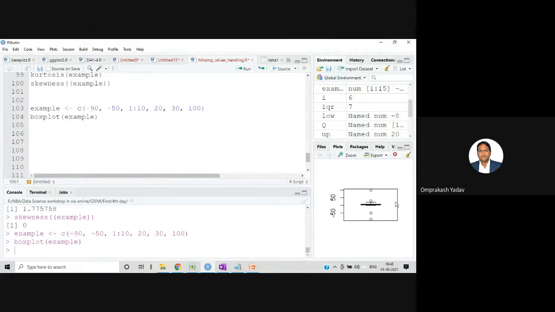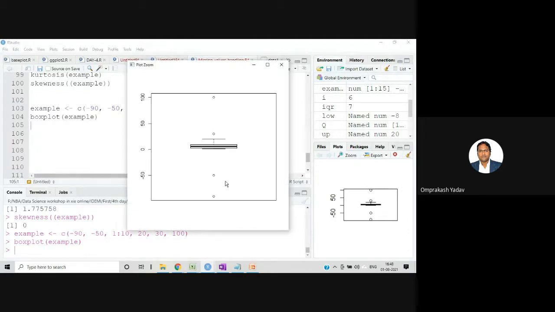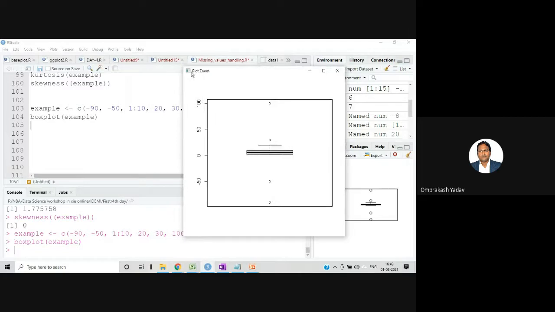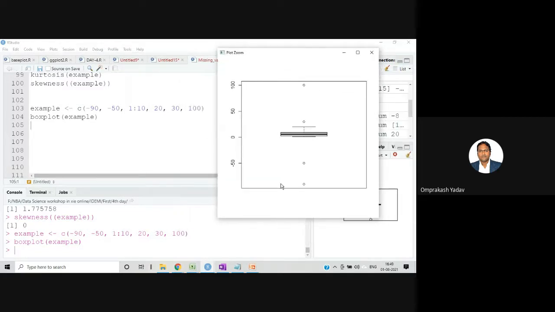So this graph I'm getting, I'll just zoom it. All of you can see this graph, yes?